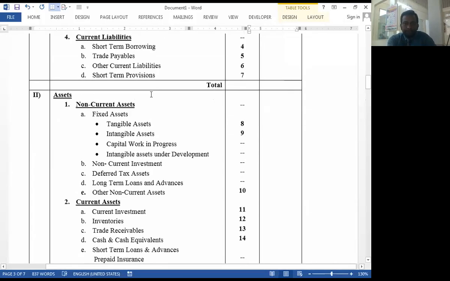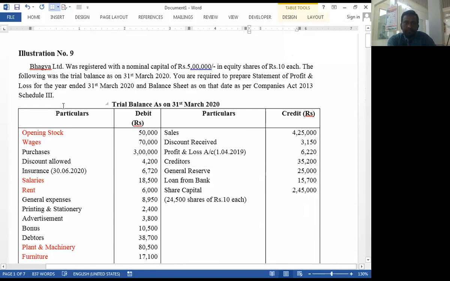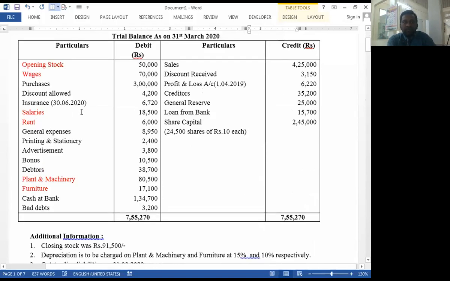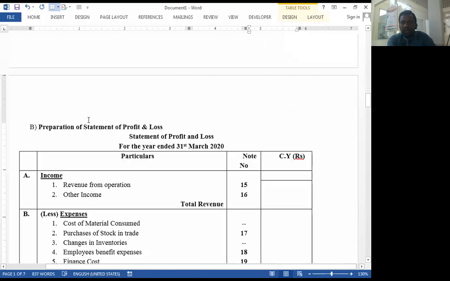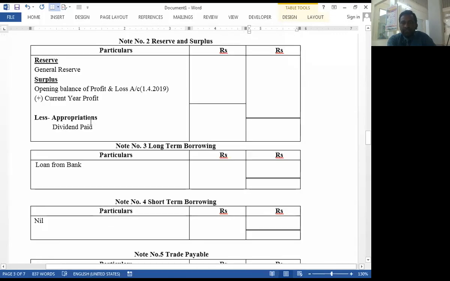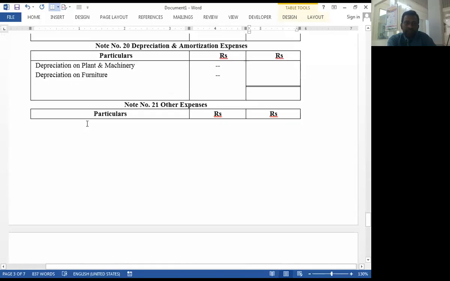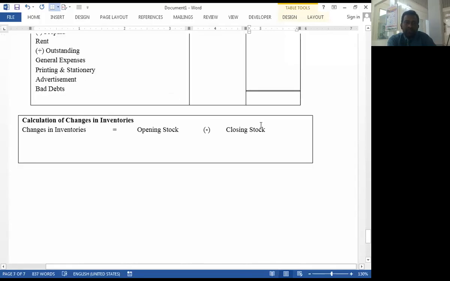Then the debit side of trial balance. Number 1, opening stock. Opening stock is transferred in the working note, change in inventories. How to calculate change in inventories? Change in inventories is calculated by opening stock minus closing stock.